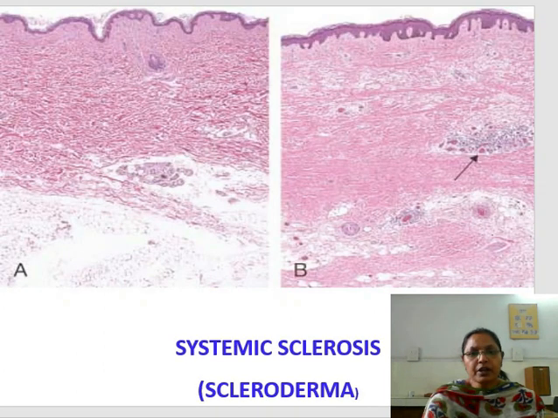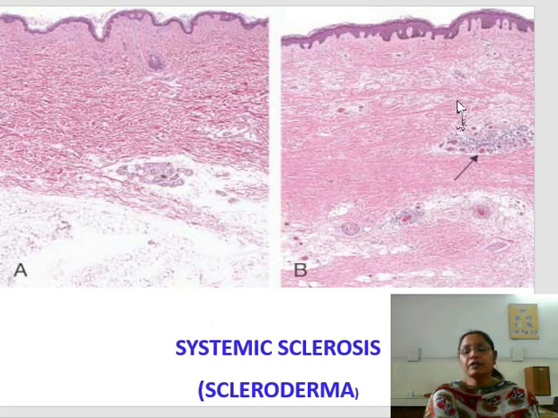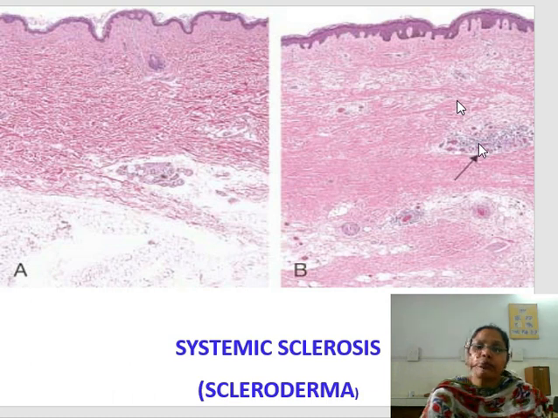And microscopically, in the dermis, this is the normal skin, there is no excess collagen here, but in systemic sclerosis there is an increase in the dermal collagen, and there is decrease in the adnexal structures in the dermis. There will be no adnexal structures in the dermis, but the adnexal structures which are present in the upper dermis will show marked infiltration of inflammatory cells.